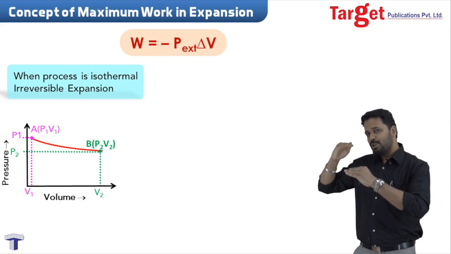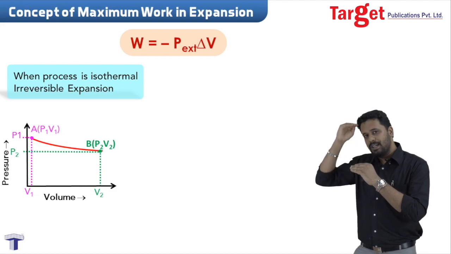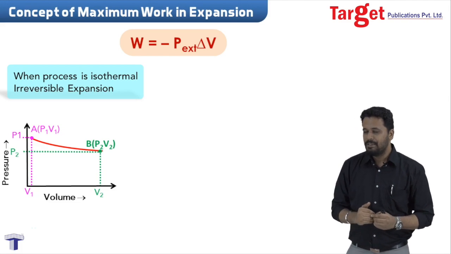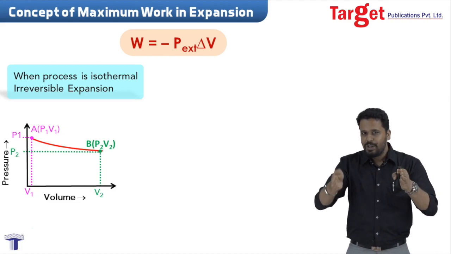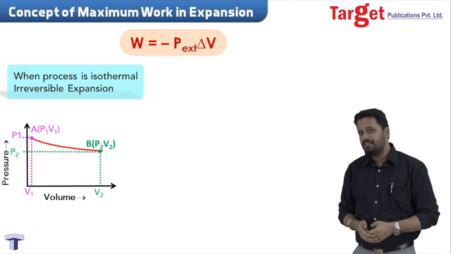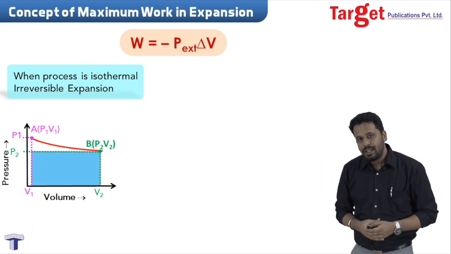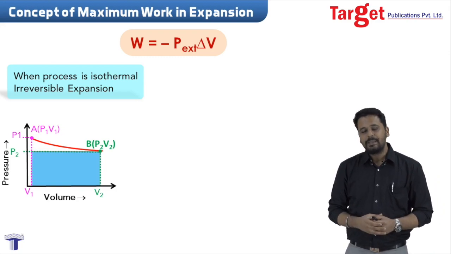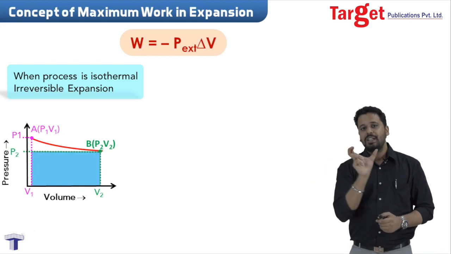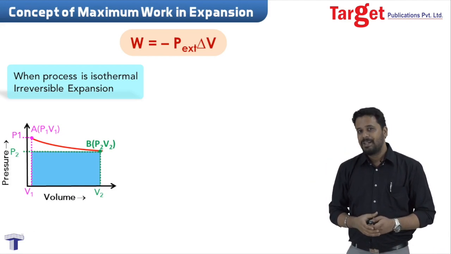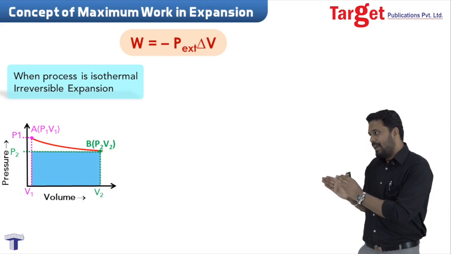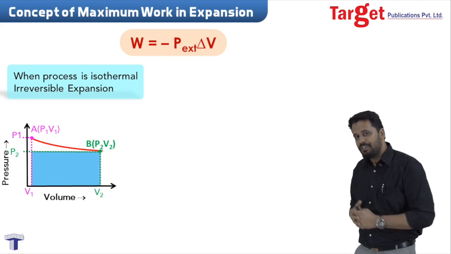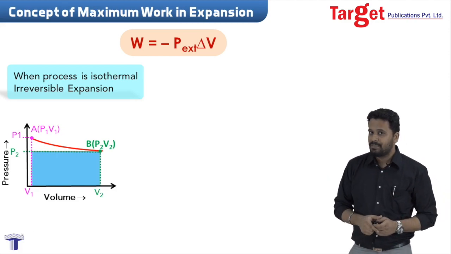So from 0 to P2 will be the external pressure. What will be delta V here? Delta V will be nothing but the difference. V2 minus V1 will give me delta V. So if I take this rectangle, the shaded area, the blue area, this represents the work done. That is pressure into difference in volume. Now, we know how to apply this concept graphically. We know how to find out the work done graphically for irreversible process.